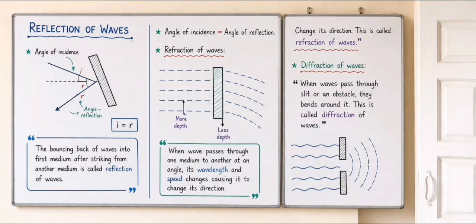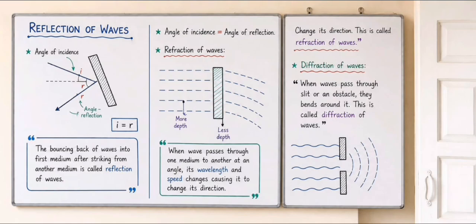Refraction happens when a wave travels from one medium to another and its speed changes, causing the wave to change direction. In the diagram, the wave moves from deeper water to shallower water. Waves travel faster in deep water but slower in shallow water. Because one side of the wave slows down before the other, the wave bends, and this bending is called refraction.